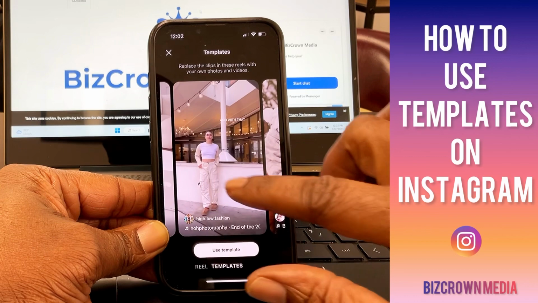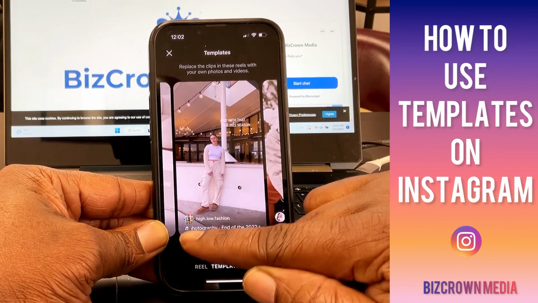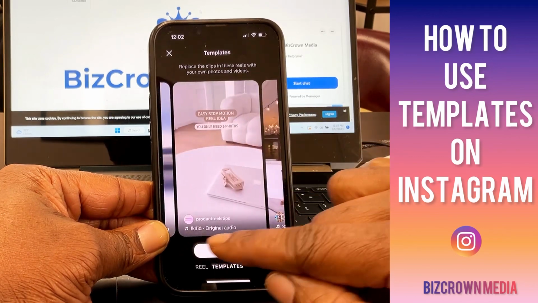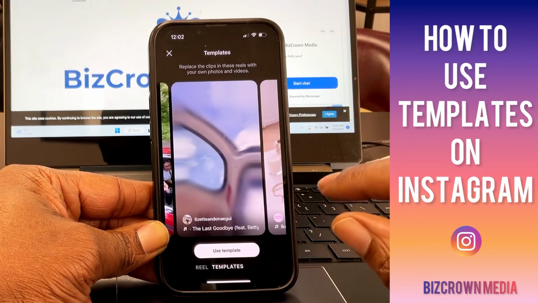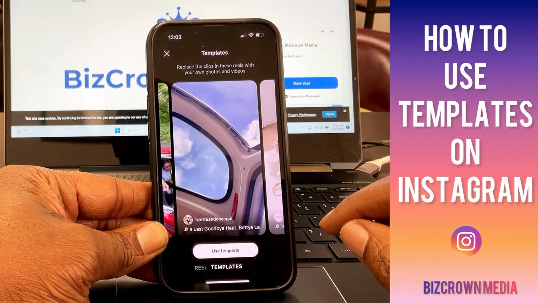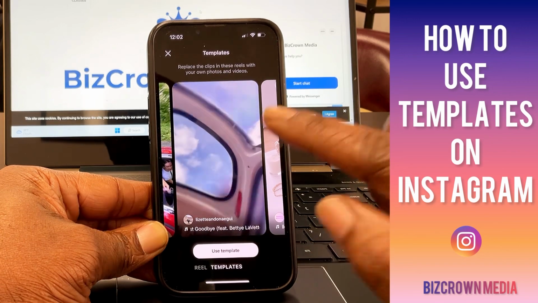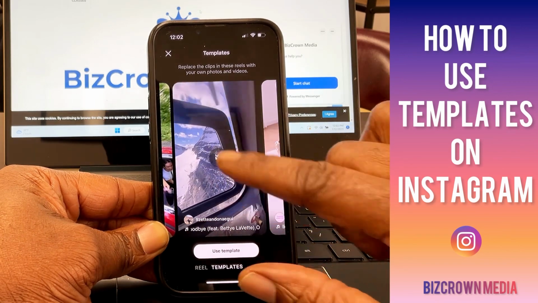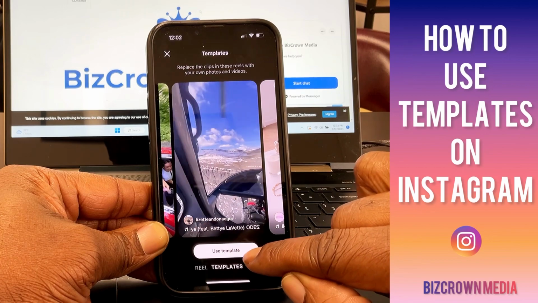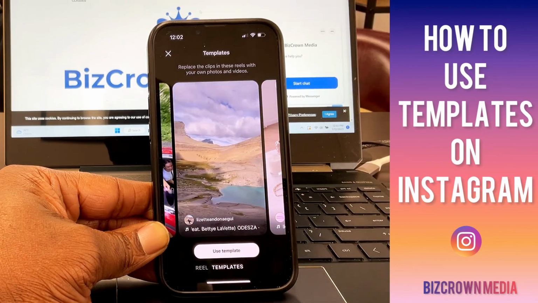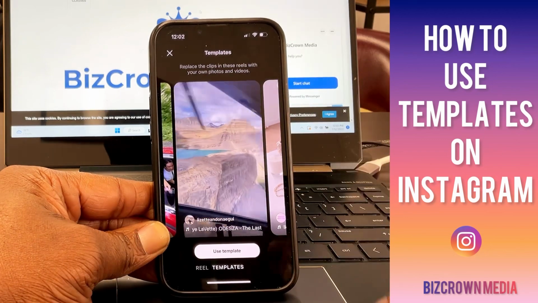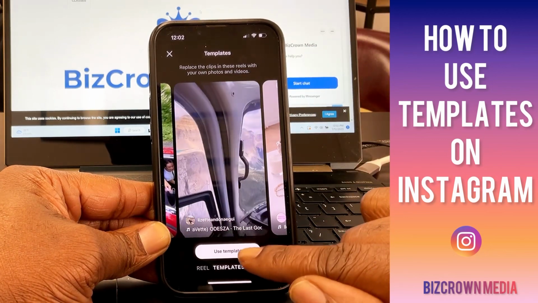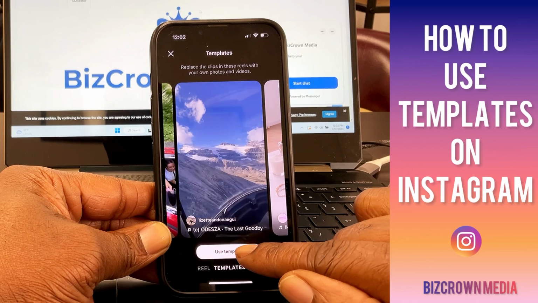So currently right now, as you can see, the music is playing. You could hear the music that's playing or see what the artist is at the bottom here. But right now, we are going to show you how to customize it with your own clips. And so let's do that. So let's pick this over here. We want to use this template. You can mute it, as you can see, like that, or you could let it play. But again, we have the volume down. So now let's pick our template. We want to use this one. So we're going to use it.